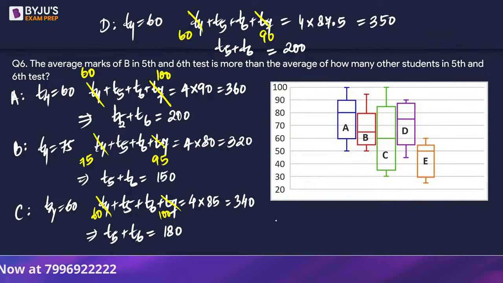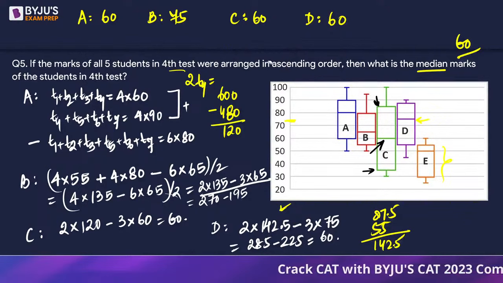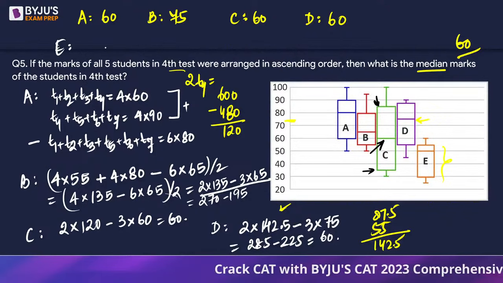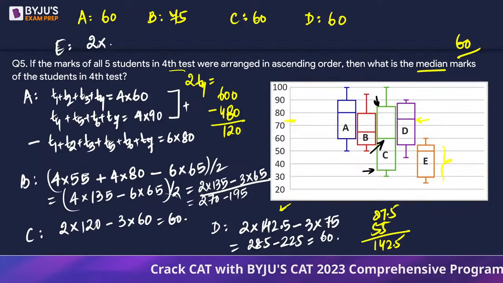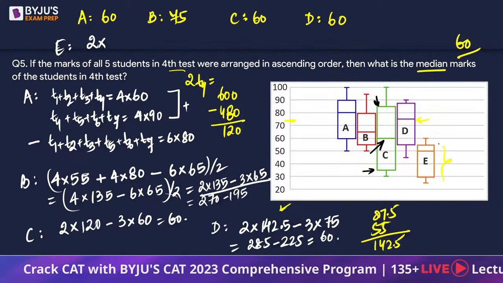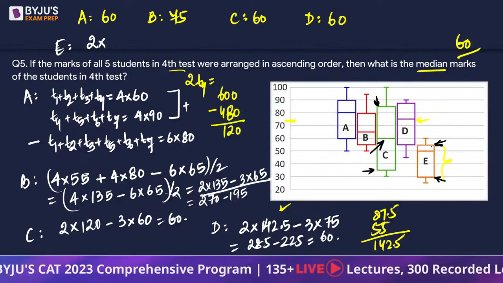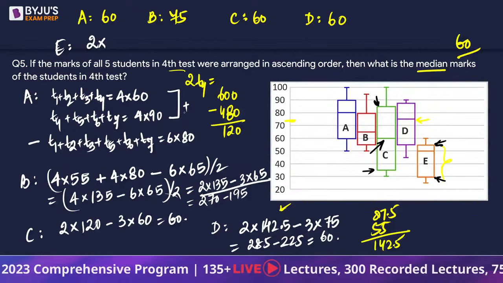Okay, let's look at E now. E ka fourth. We did not calculate this in the fourth test. How much did it get? So let's solve it here. So for E, this was going to be 2 times the top value and the bottom value, which is 30 and 55, which is 85.